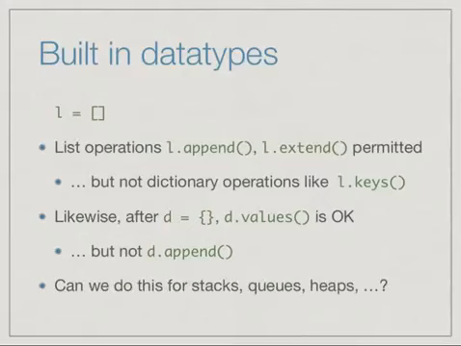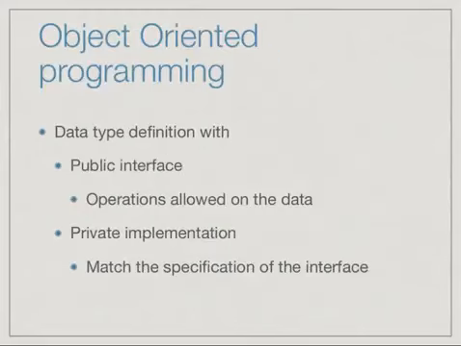So our question is that instead of using the built-in list for stacks, queues, and heaps and other data structures, can we also define a data type in which certain operations are permitted according to the type that we start with? So this is one of the main things which is associated with a style of programming called object-oriented programming. In object-oriented programming, we can provide data type definitions for new data types in which we do precisely what we have been talking about.